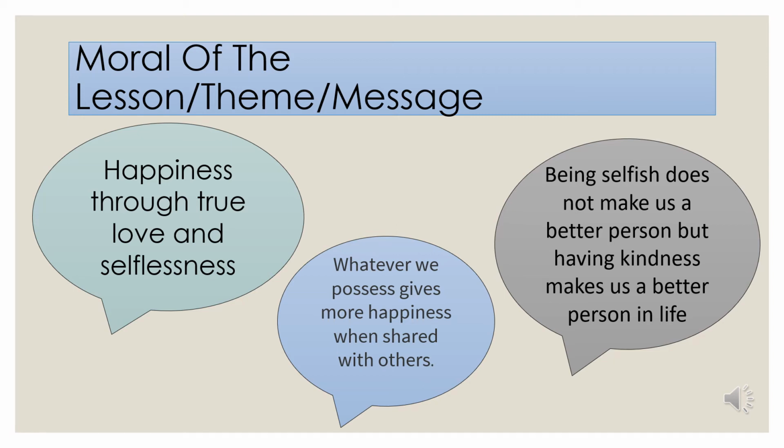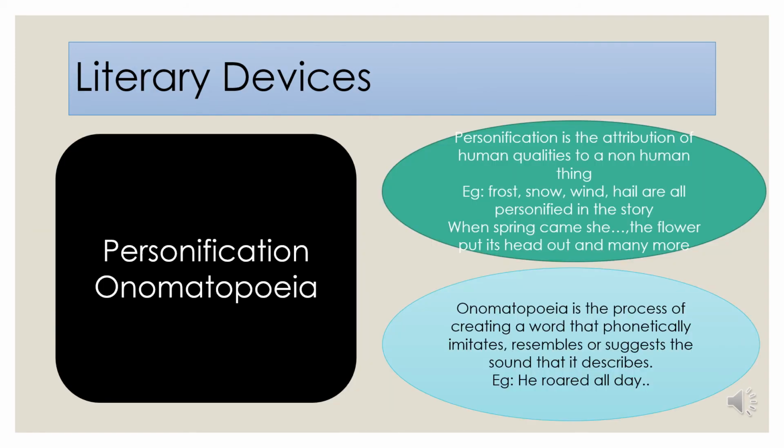When you are selfish or when you possess a thing, don't ever think you are perfect. Possessing a thing will not make you perfect, but only when you have the mind to share that thing with others, or you are kind enough to share it, only then you will become a better person. Only then you are perfect. So that is the main theme of the lesson: happiness through true love and selflessness, and sharing of things can make you happy, and the negative consequences of selfishness also.